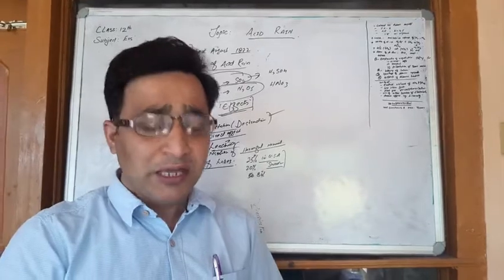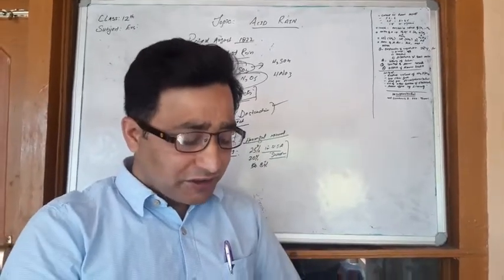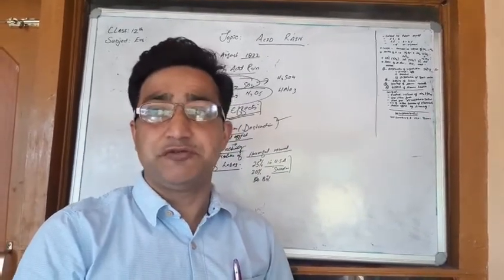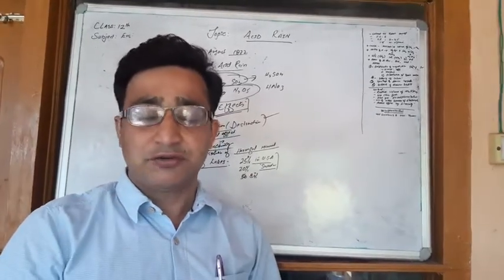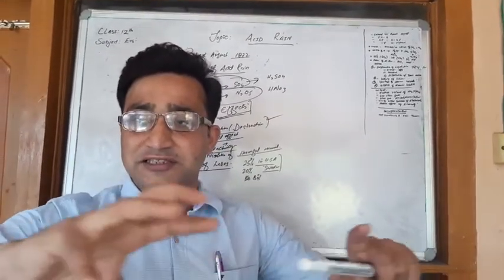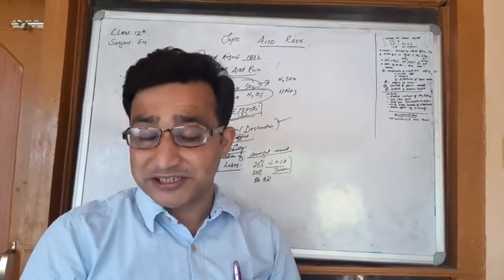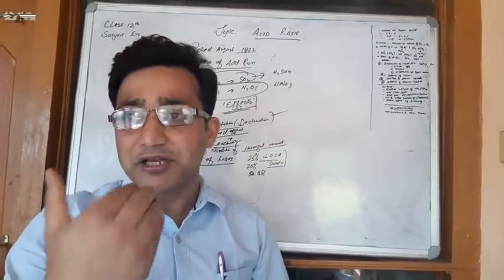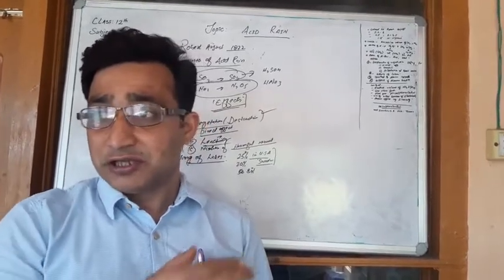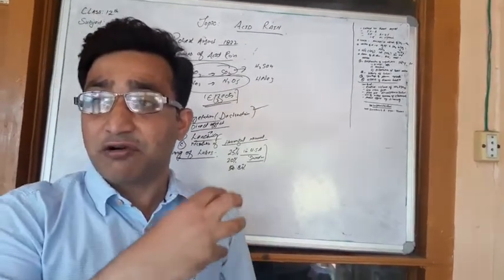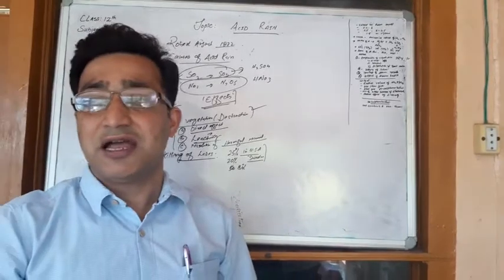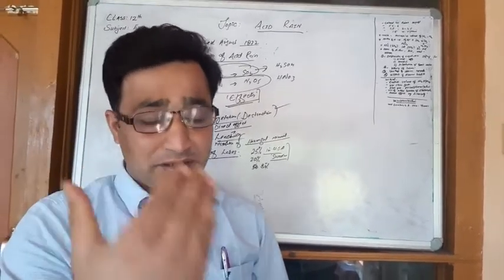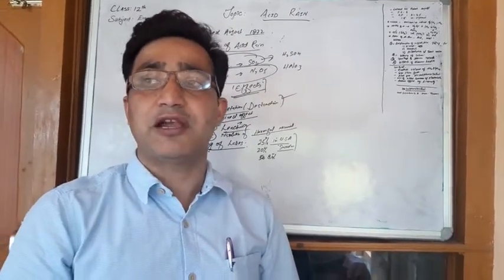What happens is that acid rain causes a change in the pH values of these lakes. The pH value of these lakes becomes more acidic, or the pH value gets lowered. Because of the lowering of the pH values, these toxic minerals are released, and thereby they cause the killing of the flora and fauna there.